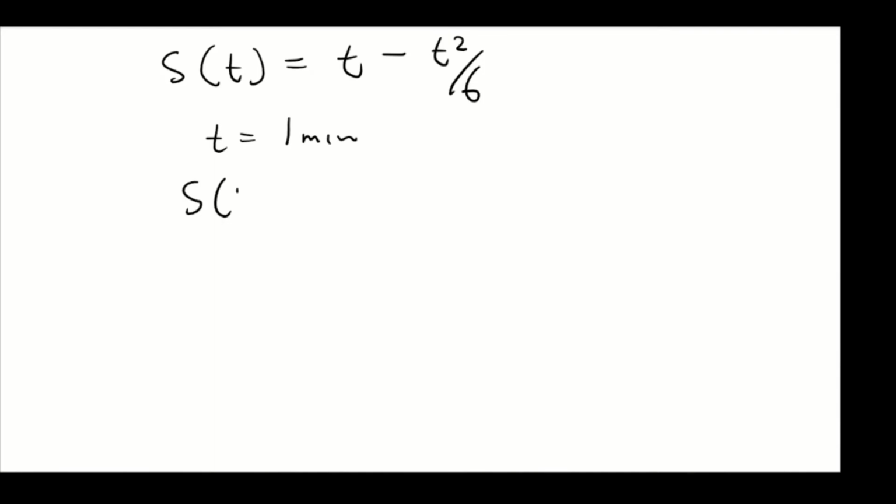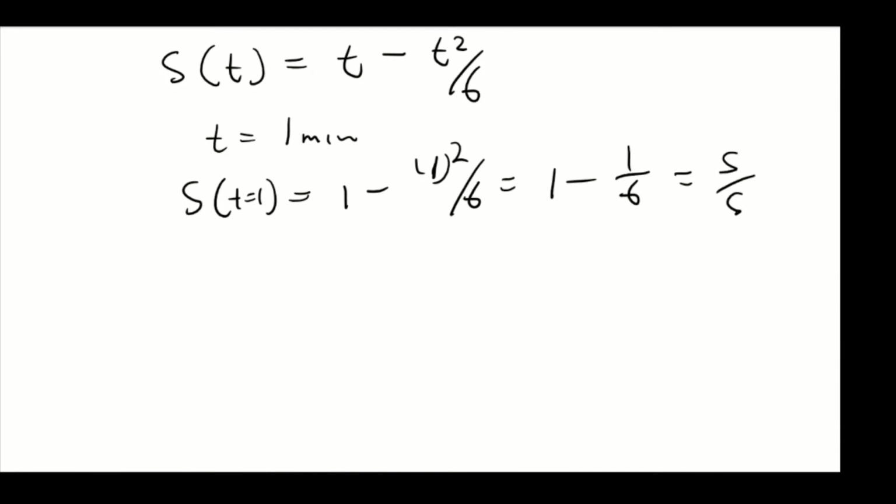So S of T is equal to 1 minus 1 squared over 6, which is equal to 1 minus 1 over 6, giving us 5 over 6 kilometers. So that is the distance, which approximates to 0.833 kilometers.